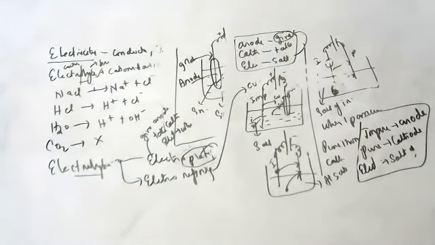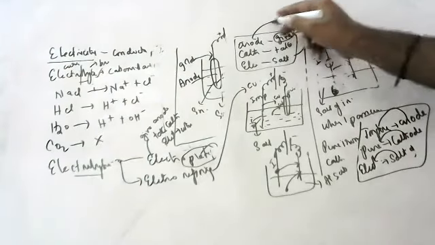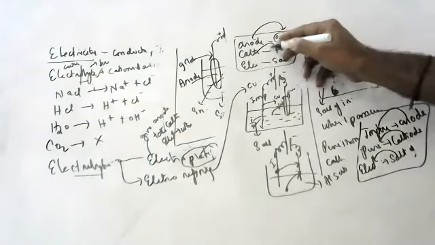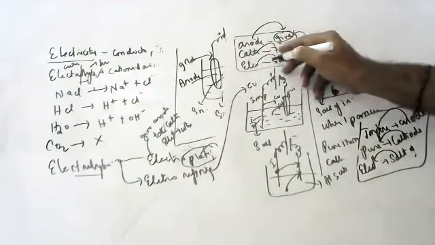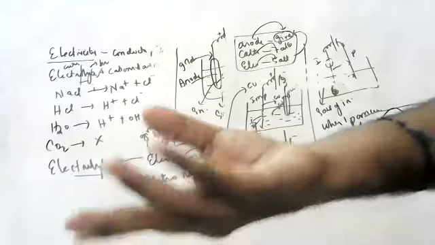If I want to coat gold, take gold salt. If I want to coat zinc, take zinc salt. So in refining, anode is impure metal, cathode is pure metal, electrolyte is a salt of the metal to be purified. In electroplating, anode is which we are giving coating, cathode is which is taking coating, electrolyte is a salt of the metal which is giving coating. If you can remember this, children, the rest are small.